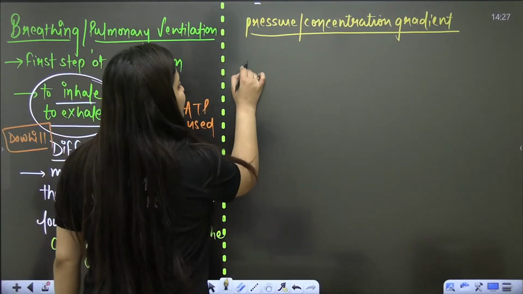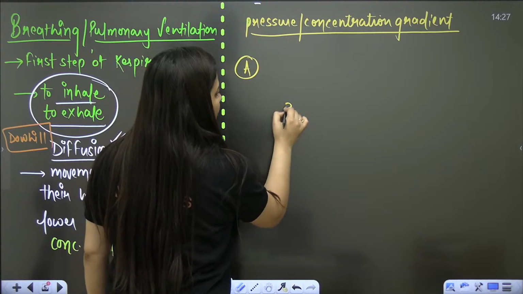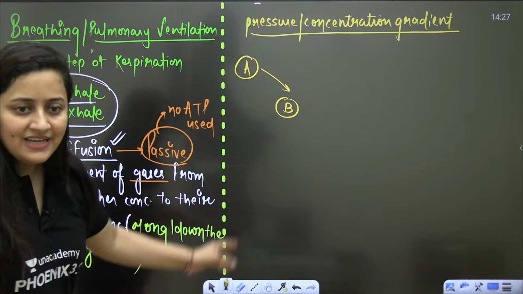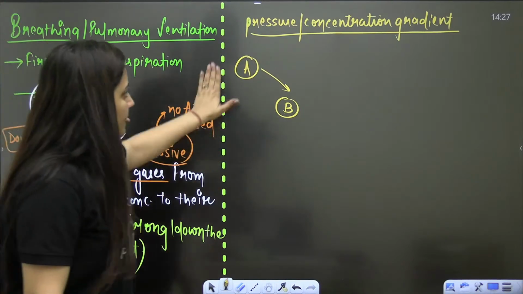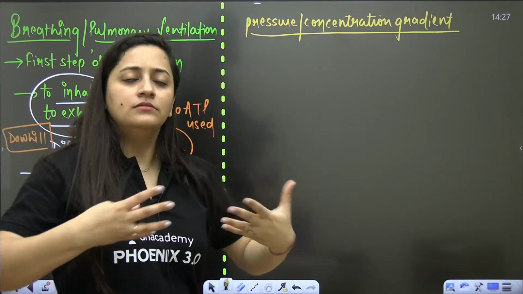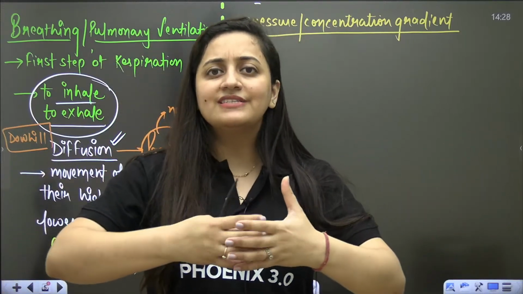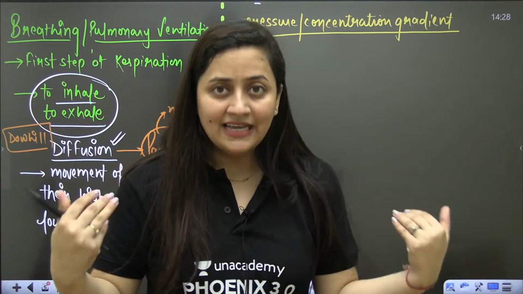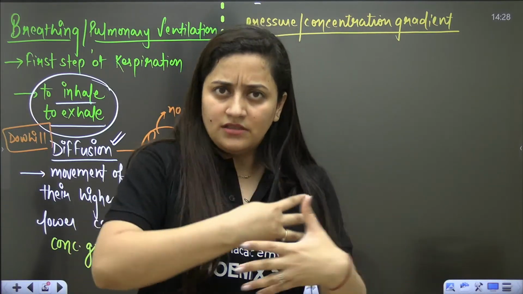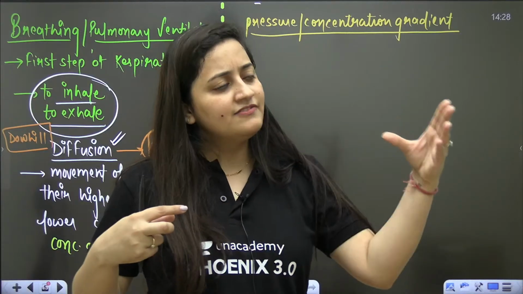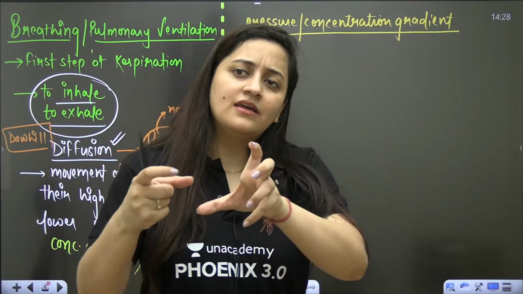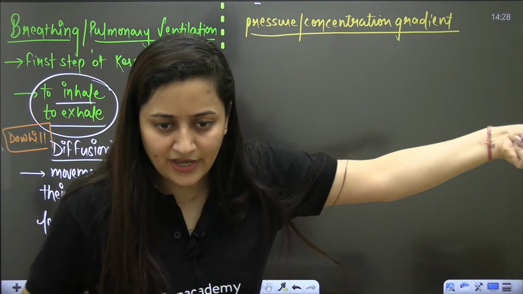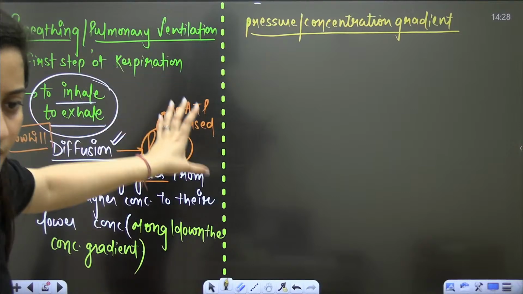Let's say at point A, the concentration is more. At point B, the concentration is less. Then only the movement will occur. Understood? Okay, so if at point A and B the same concentration is there, then the movement should not be there. But in a living body, because it is dynamic, the movement will still be there. If something is moving from A to B, the same thing will move from B to A. So it will be balanced, like we discussed in the isotonic solutions. Let's not talk about it here, but this is what you need to keep in your mind.